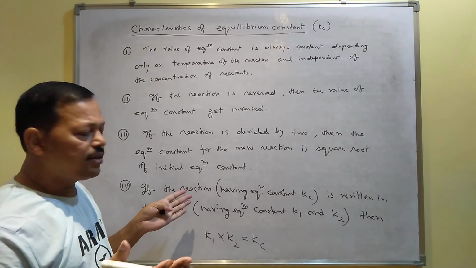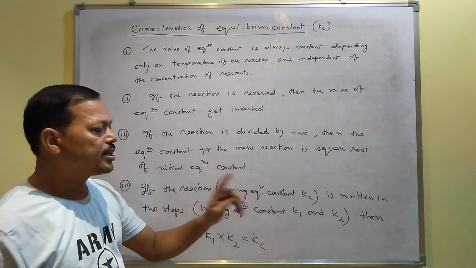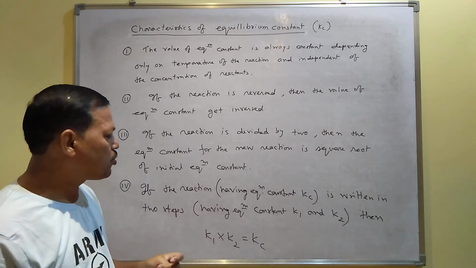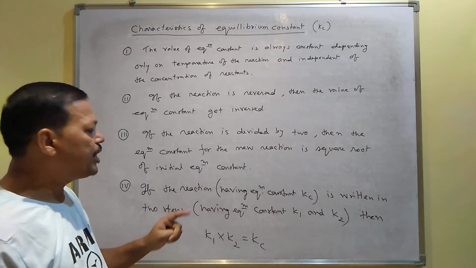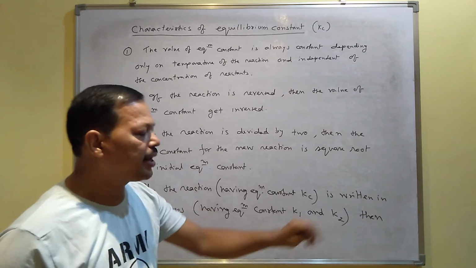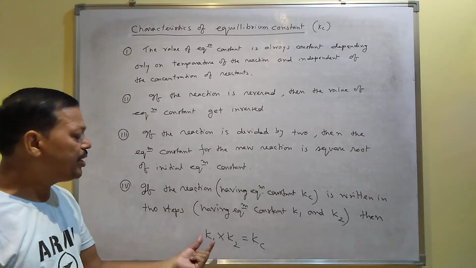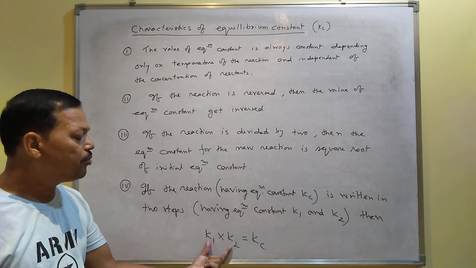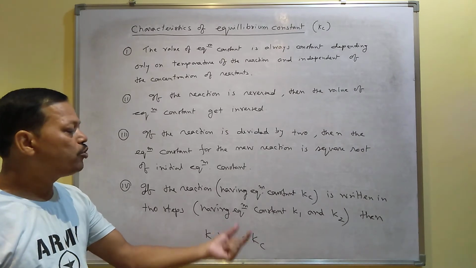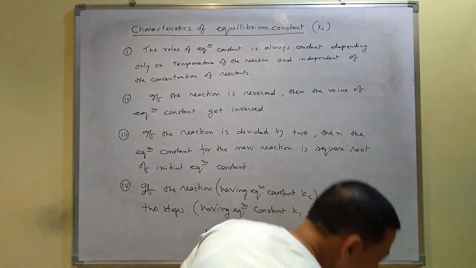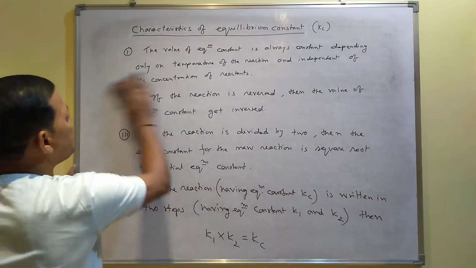Suppose there is a reaction and the equilibrium constant of the reaction is Kc. The same reaction you can write in two steps also. When you make two steps, then you will get two equilibrium constants K1 and K2. Then K1 into K2, the multiplication of the equilibrium constants, gives the equilibrium constant for the overall reaction. I will give you one example, then you can understand it.